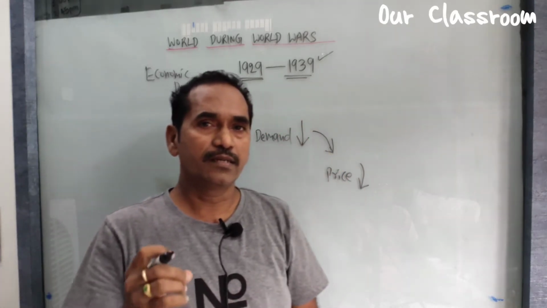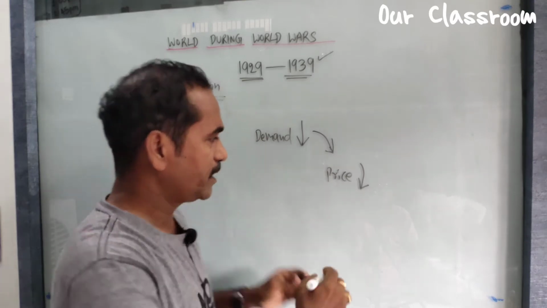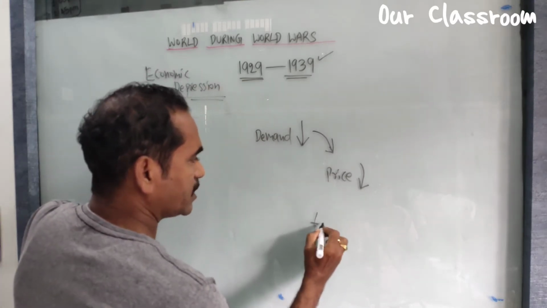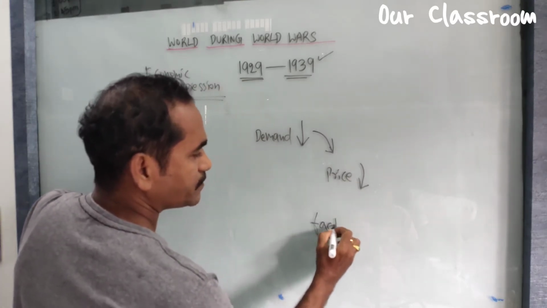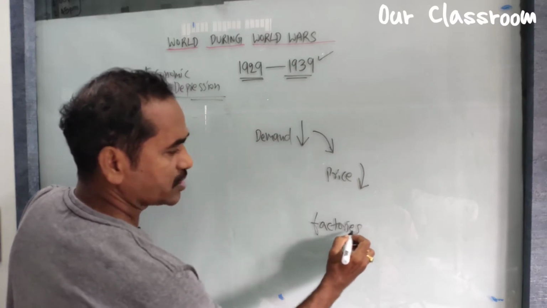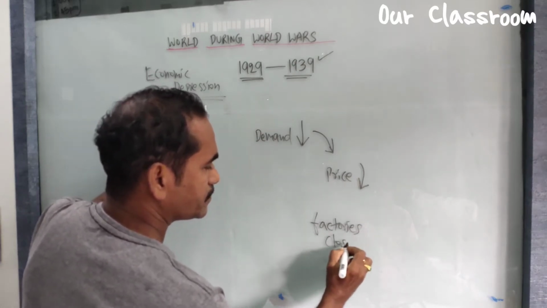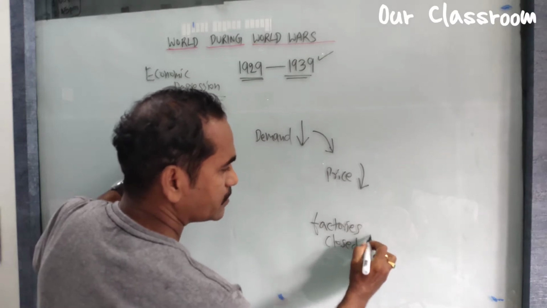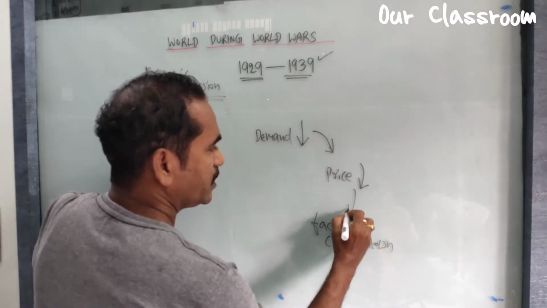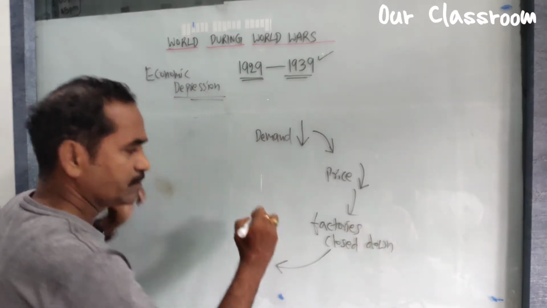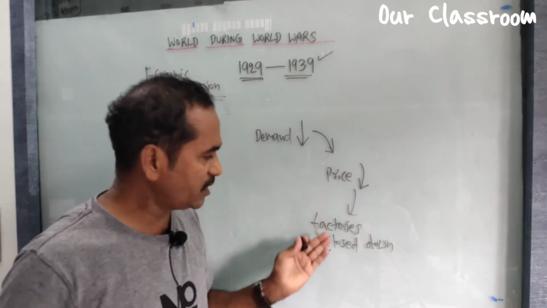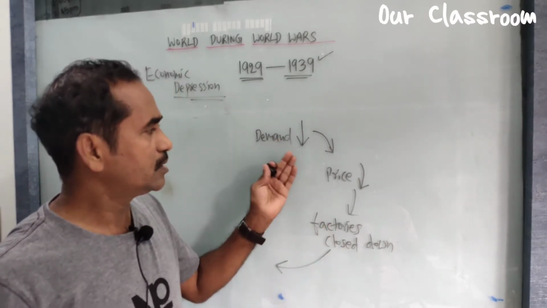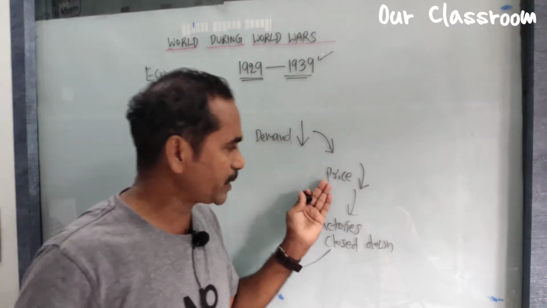So factories closed down, or shut down. Very few factories produced goods. Many factories closed down as there is no demand, there is no price for goods.